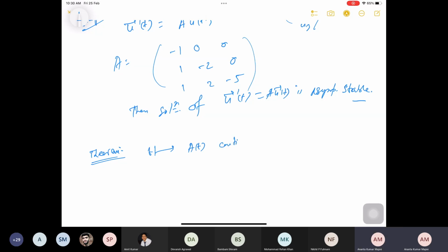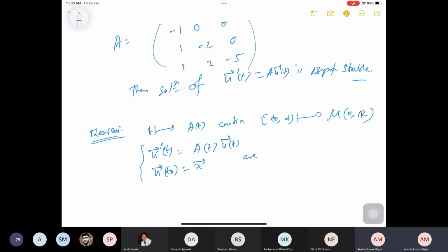It is continuous from your say t0 to infinity to M_n(R), this is the set of n cross n matrices with real entries. So then this linear system u vector prime t, which is A(t) of u vector t, and initial condition maybe at t0, which is my x vector.